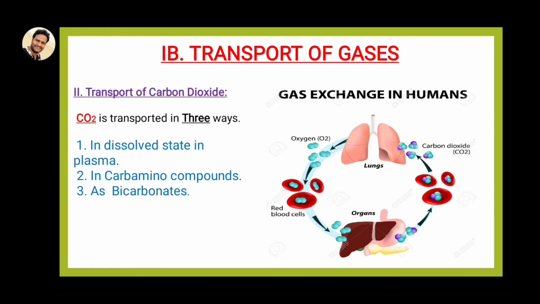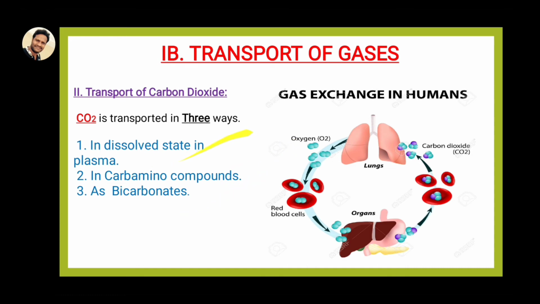Right. The second gas is carbon dioxide, CO2 transport. Here also, there are no specific vessels for transport of gases. The carbon dioxide is also carried within the blood. How is this possible? Here you can see carbon dioxide is transported in three ways. One is dissolved in plasma, the second is as carbamino compounds, and the third is as bicarbonate.